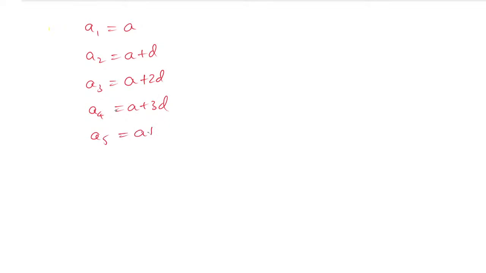The first term we are finding is a1 using a. a2 can be written as a plus d. a3 can be written as a plus 2d. a4 can be written as a plus 3d. And a5 can be written as a plus 4d. So on it will move, and we must go to an. This is the last term formula. This nth term formula we are finding.